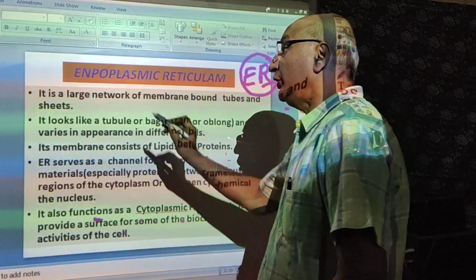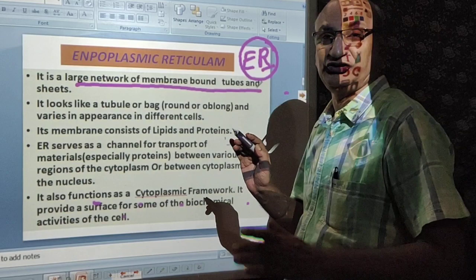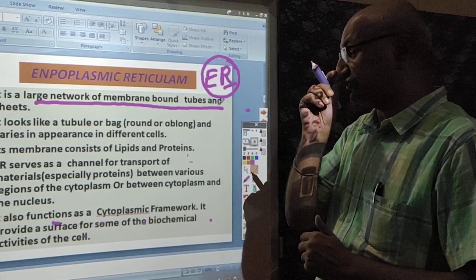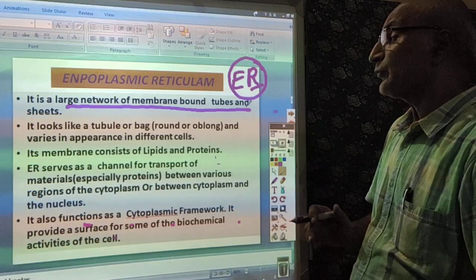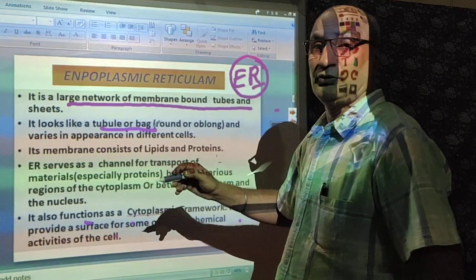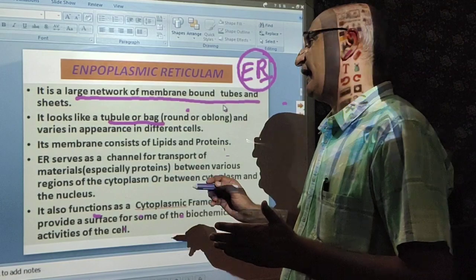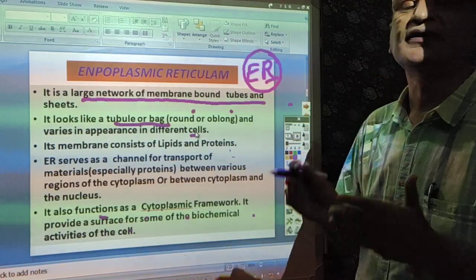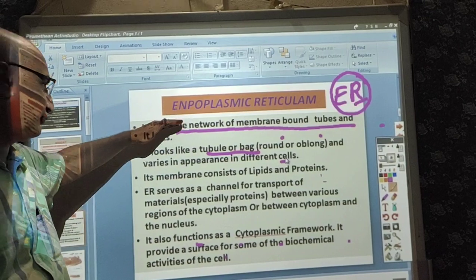Now, dear students, it is a large network of membrane bound tubules and sheets. It is a complex structure. I will just show you in the diagram. It looks like a tubule or bag. The shape may be round or it may be oblong and varies in appearance in different cells. The shape, the size and the structure of endoplasmic reticulum, dear students, varies from cell to cell.